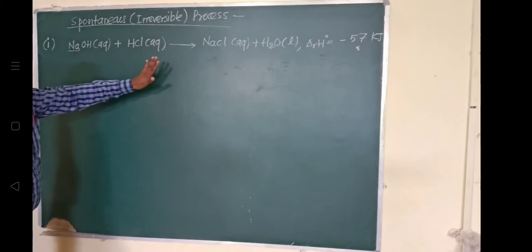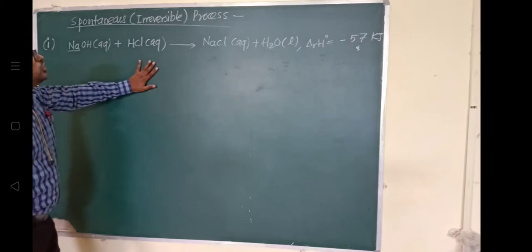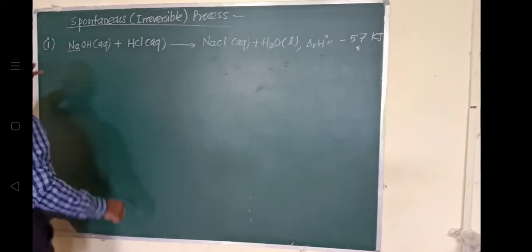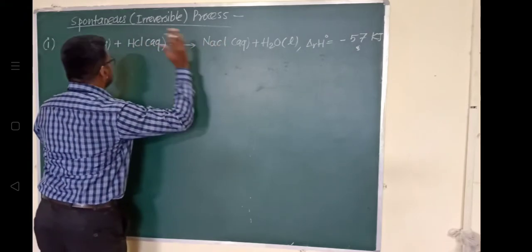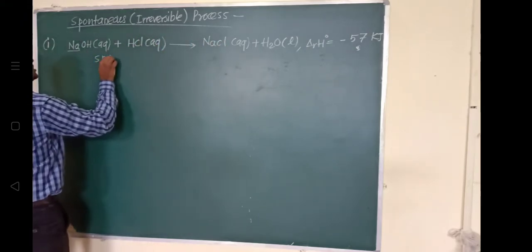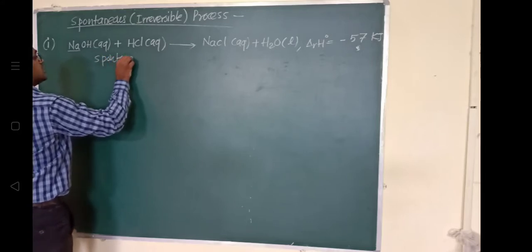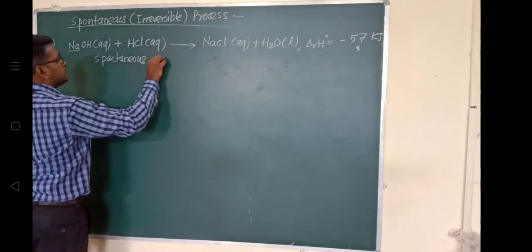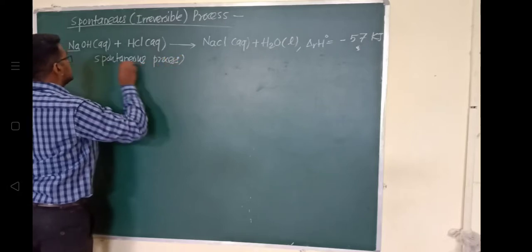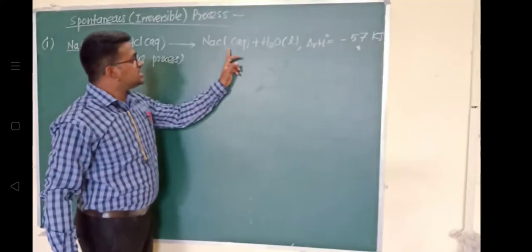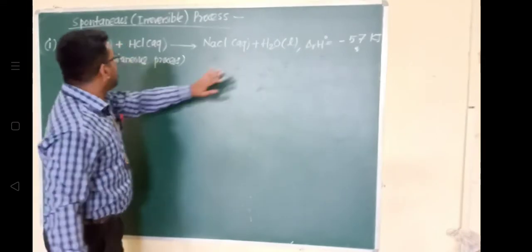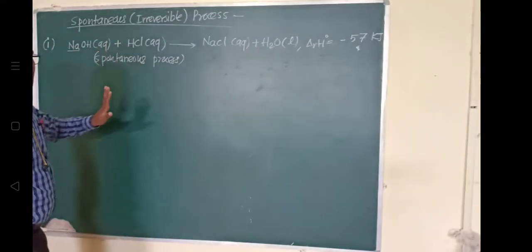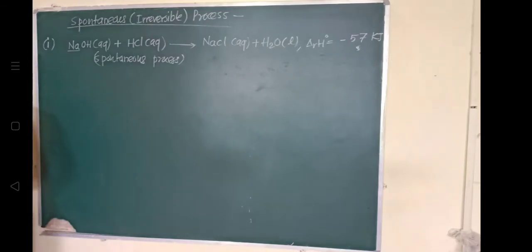So this process of combining NaOH with HCl to form sodium chloride is a spontaneous process. But when NaCl combines with H2O, it will not combine with H2O to form NaOH or HCl. You should know this. So NaCl is dissolved in water. It does not react with water to produce NaOH and HCl.